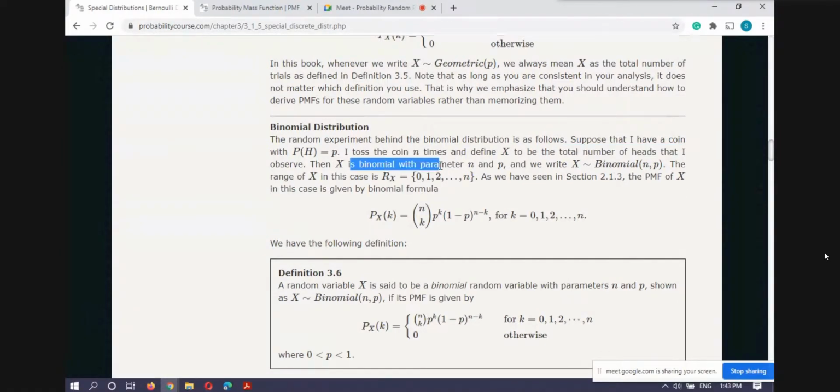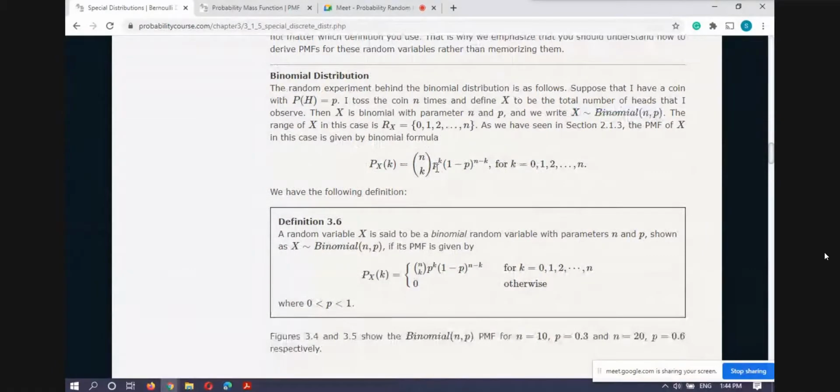Then x is a binomial with parameter n. Earlier there was only one parameter, the probability. Here this n is also a parameter because I am repeating my experiment n times, and p is the probability of success, or probability of head in this particular case. So this is the notation to represent it, and this is the probability mass function of the binomial distribution.